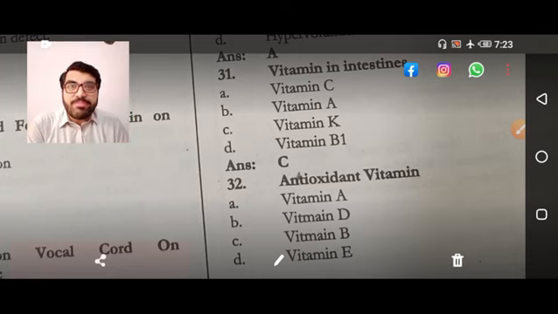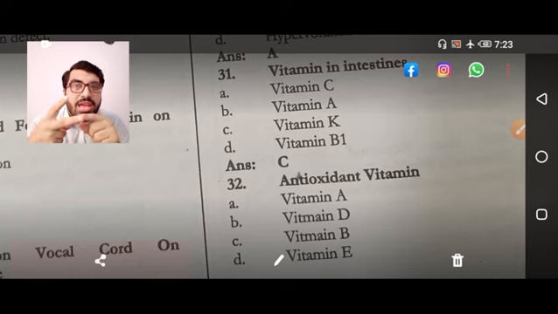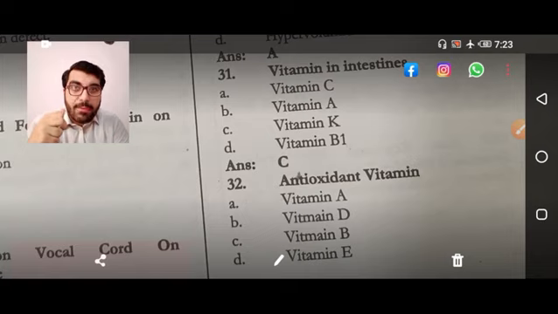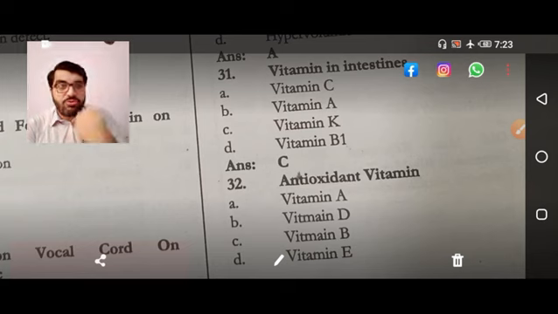Warfarin and the antibiotic. A person is on an antibiotic and he is on warfarin. Which vitamin is important in this regard? That is vitamin K, because the antibiotic kills the bacteria that produce vitamin K. So you have a deficiency of vitamin K in the body, which means the warfarin effect is exaggerated with antibiotics.